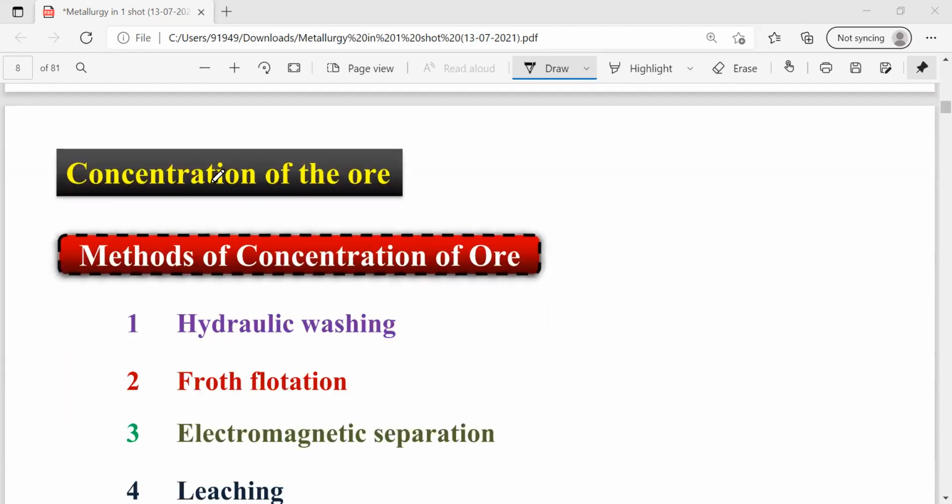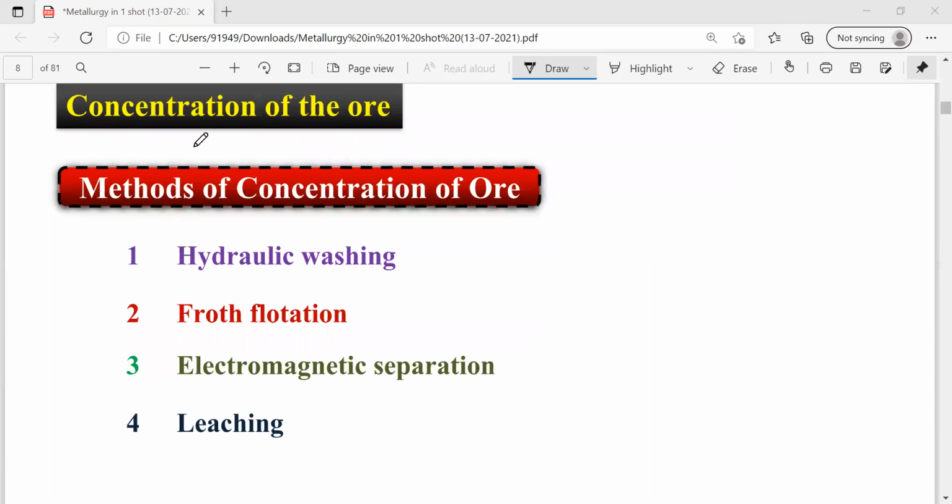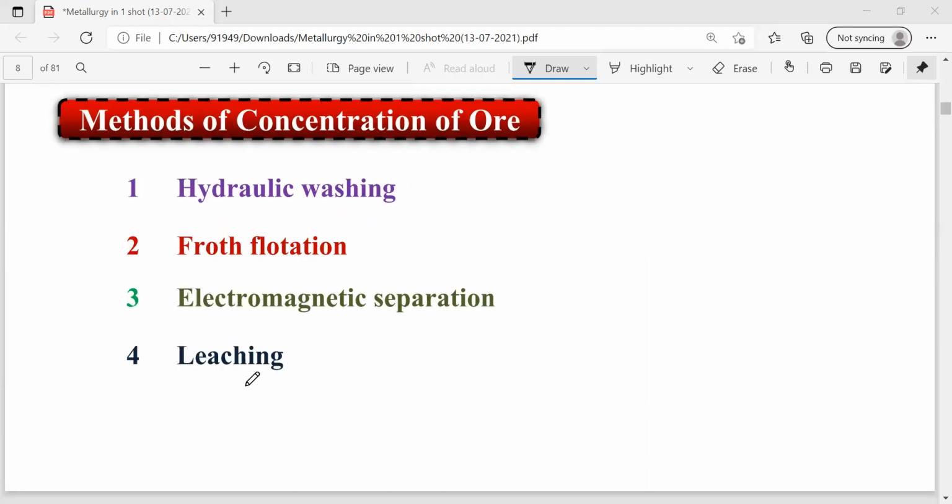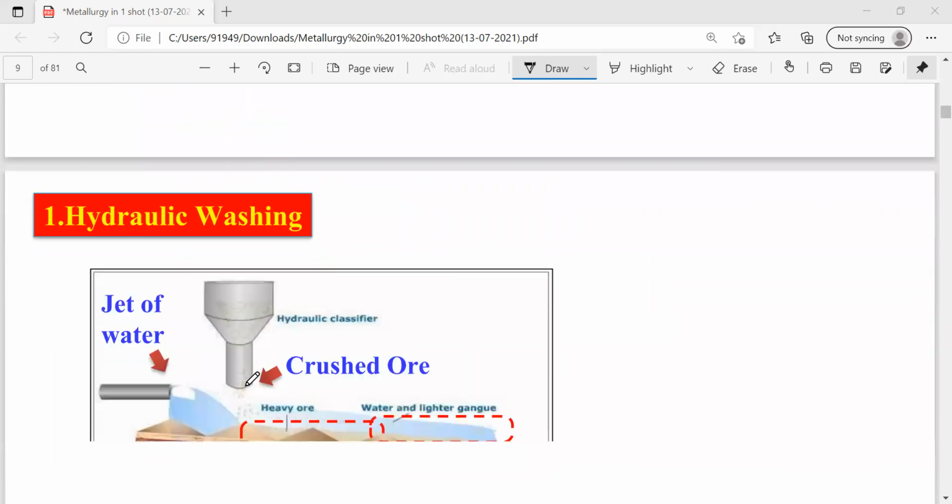So here several methods are there for ore concentration. The first method is hydraulic washing. The second one is froth flotation. The third one is electromagnetic separation. The fourth one is the leaching process.